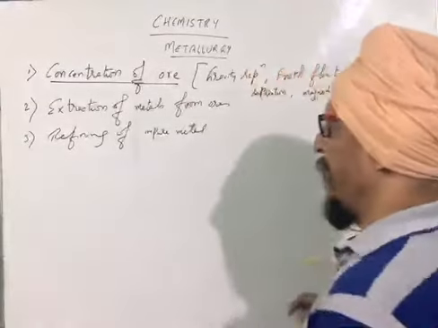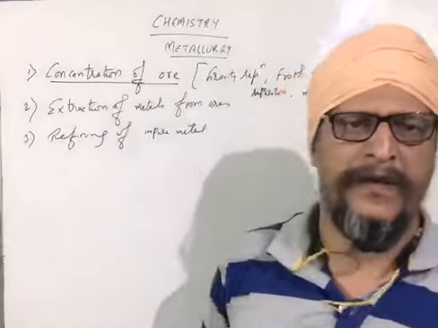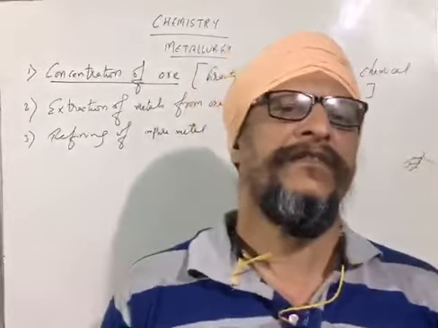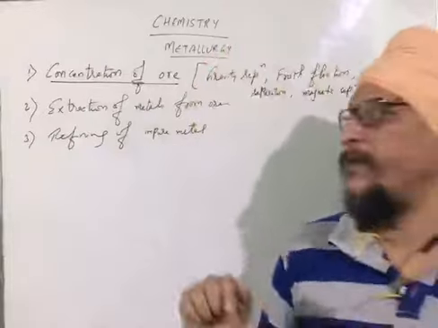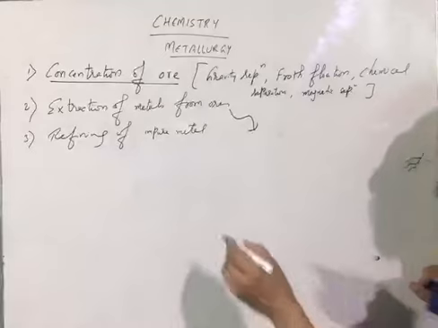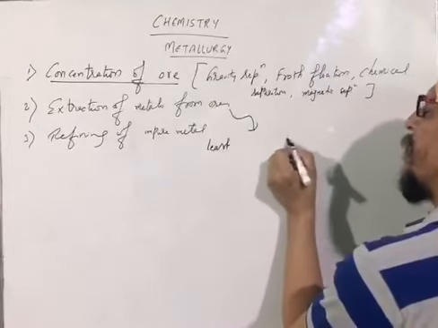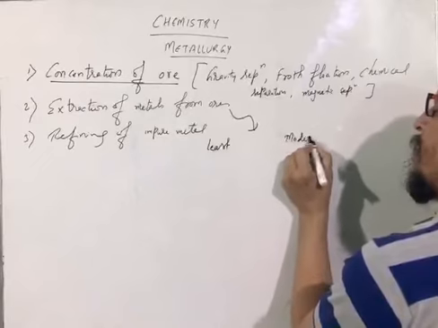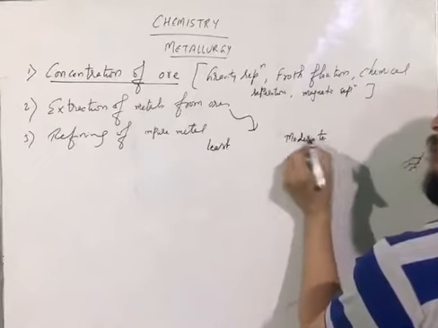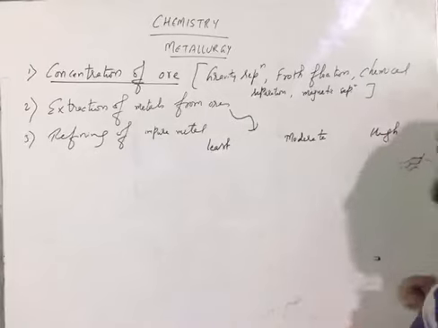And the second one is the extraction of metal from ore. You must keep in mind that metals are of different reactivity. Depending upon the reactivity, one is low reactivity, the second one is moderate reactivity, and the third one is high reactivity.